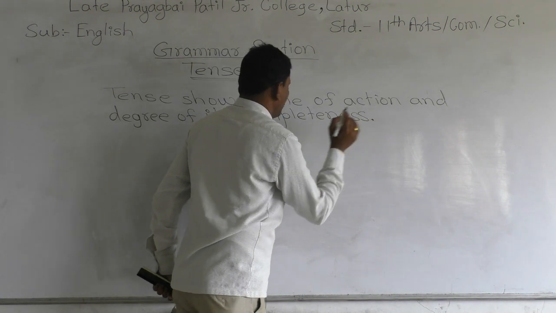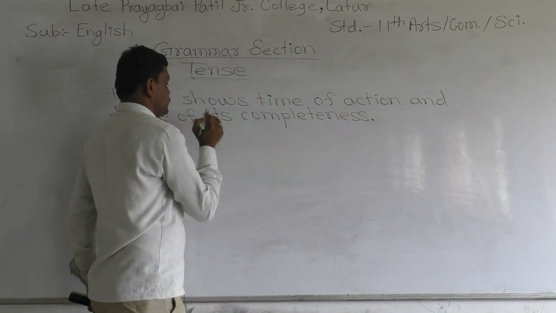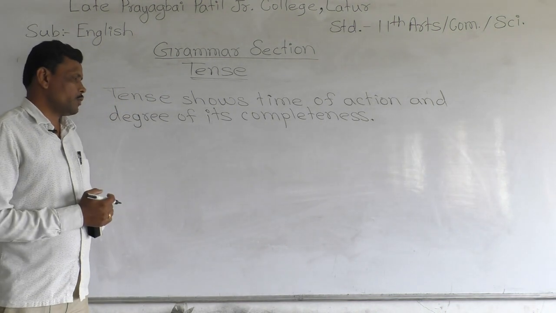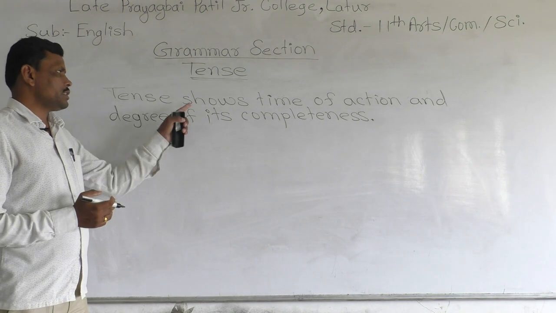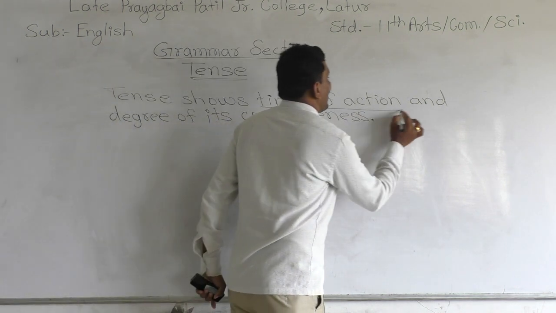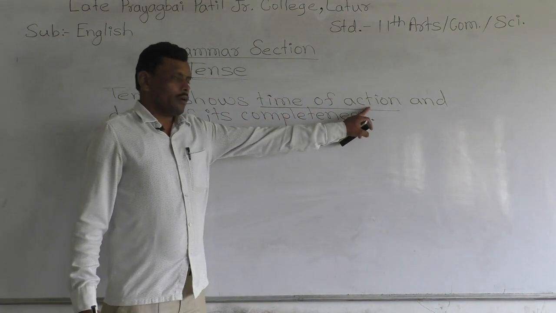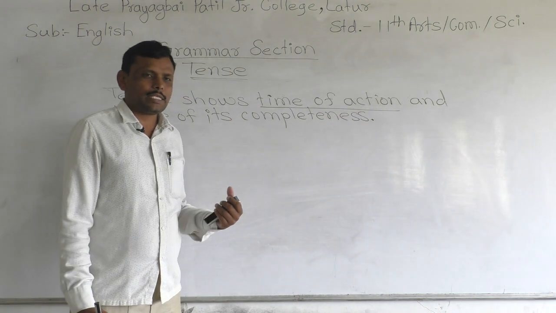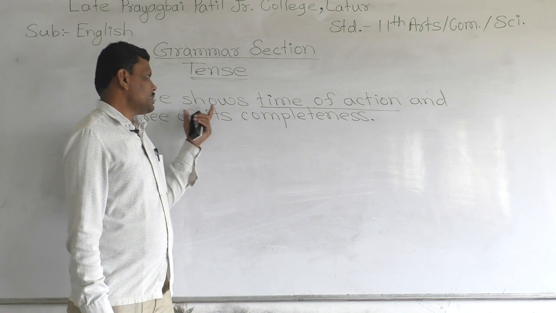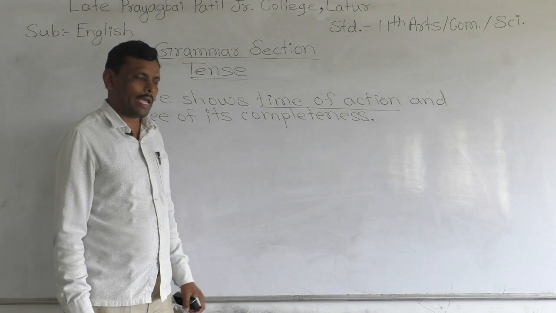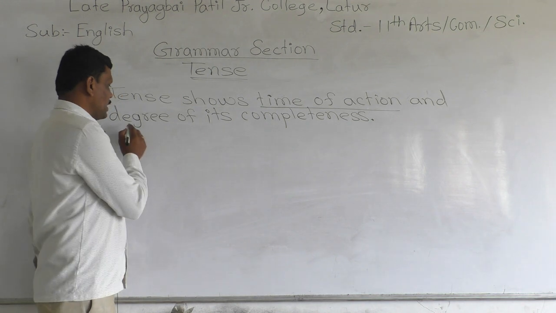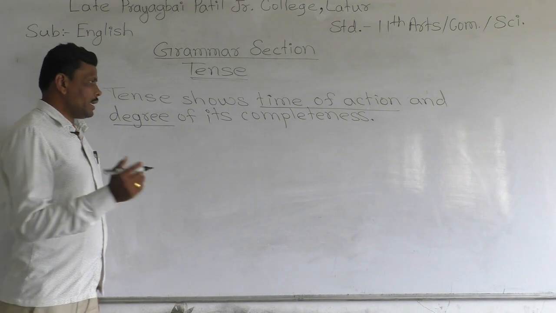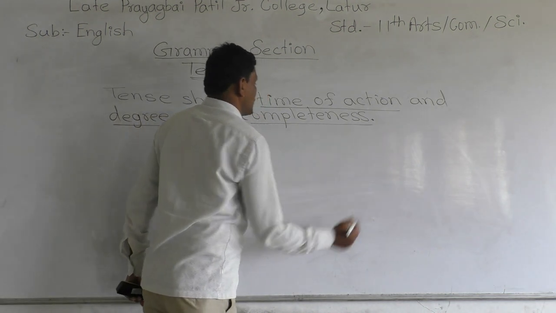What is written here? See. Tense shows time of action. Why should we learn tense? On what time does the action take place? For that, tense works to show the time of action, and tense also shows the degree. Degree means level. The degree of its completeness.